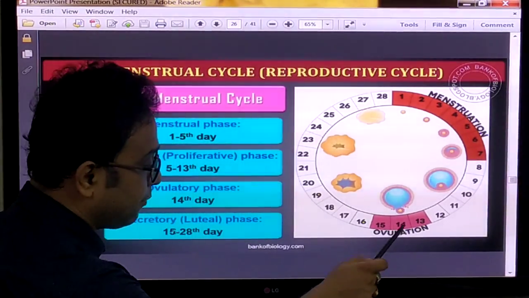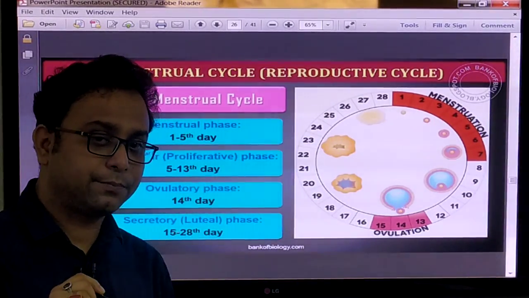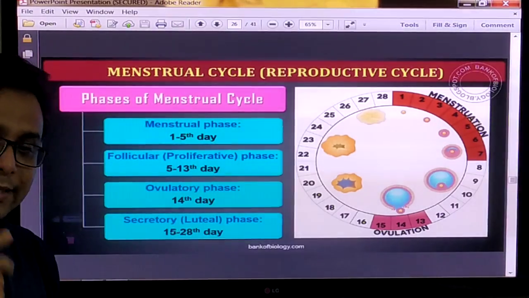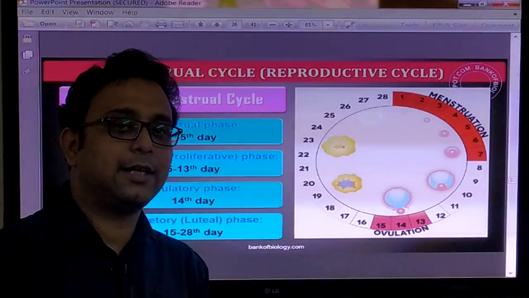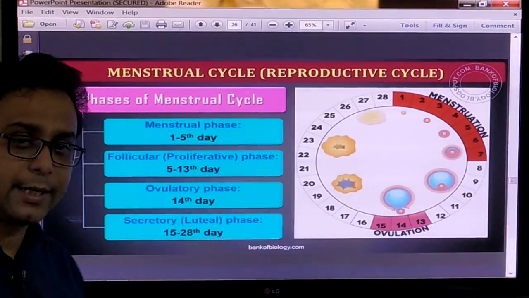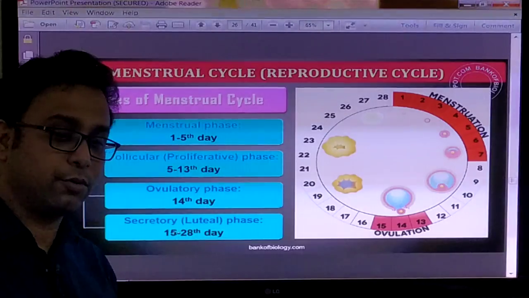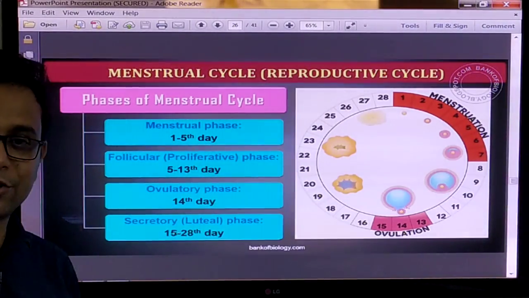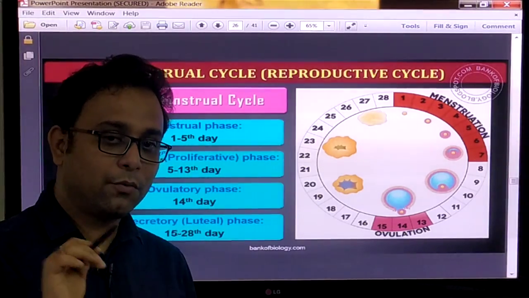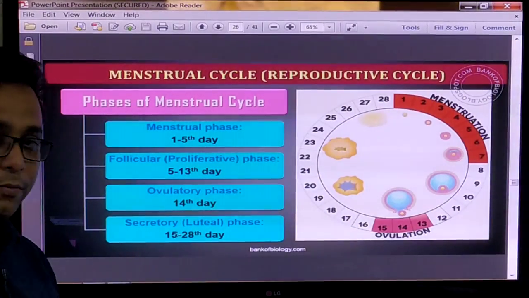And day 14, this is the most important day, on which ovulation takes place. That means the secondary oocyte or the egg is released from the ovary, that is called ovulation. And on which day does this take place? In every month in the menstrual cycle, on the 14th day, so it is called the ovulatory phase. Fourth one, it is the secretory or luteal phase.